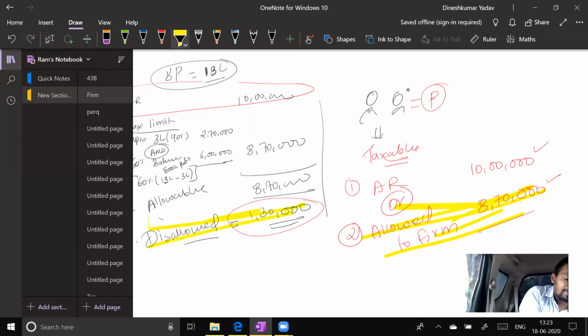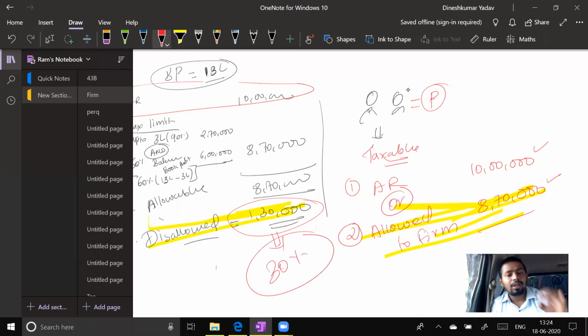The amount which was disallowed in the hands of the firm, the firm has already paid 30% tax on that particular amount. The firm has paid 10 lakh rupees, but the firm has not claimed deduction of 10 lakh rupees. The firm has claimed deduction of only 8,70,000 rupees. It was disallowed in the hands of the firm.